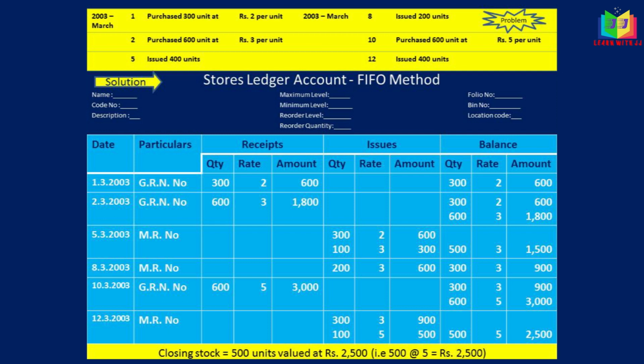I hope now you understand this stores ledger account under the FIFO method. FIFO method is nothing but first in first out. First we have to issue the thing which comes first, and in that order only we have to issue. The first goods will be issued first and the second received will be issued next. Similarly it goes on.